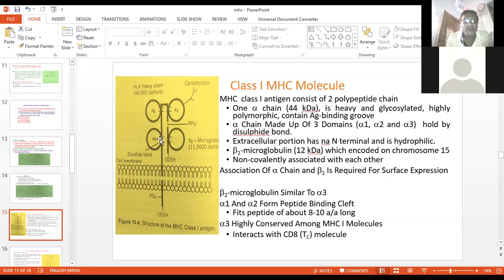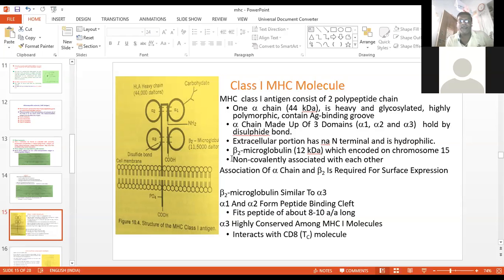Another link is there, which is referred to as B2, or beta 2 microglobulin, having a molecular weight of near about 12,000 Daltons, which is encoded on another chromosome.